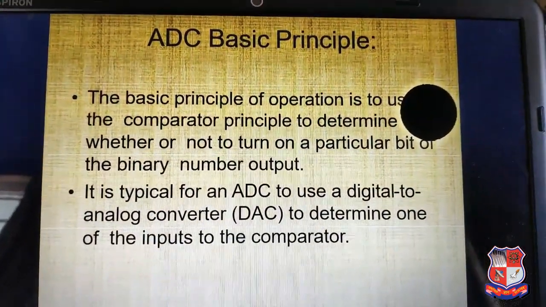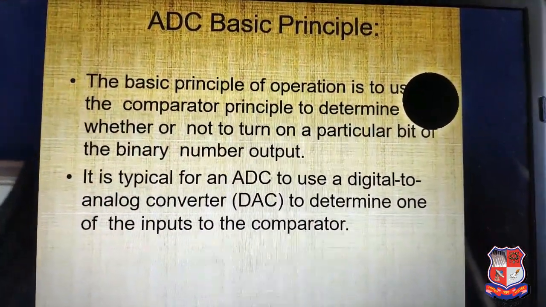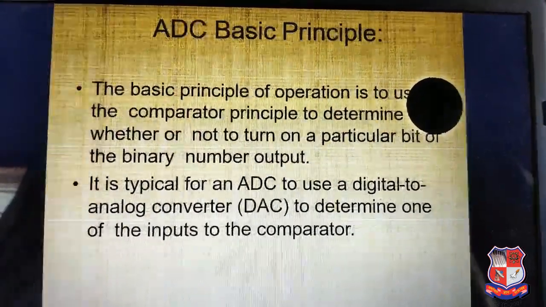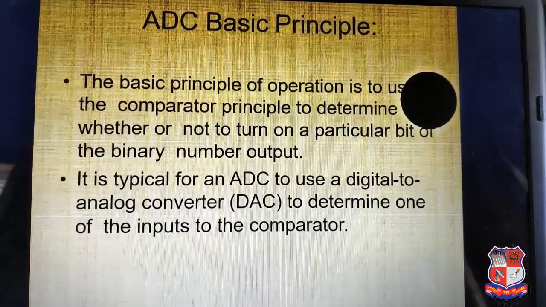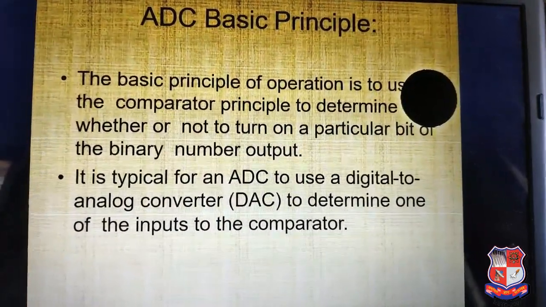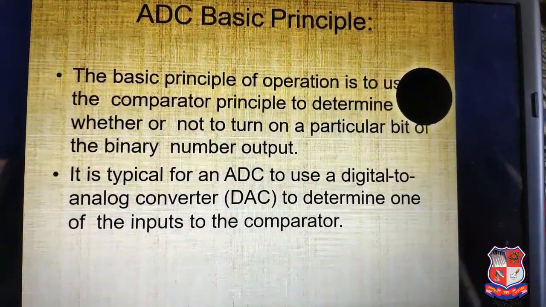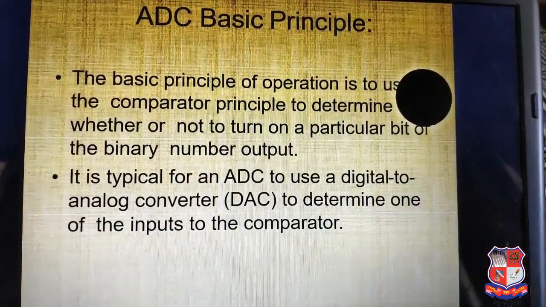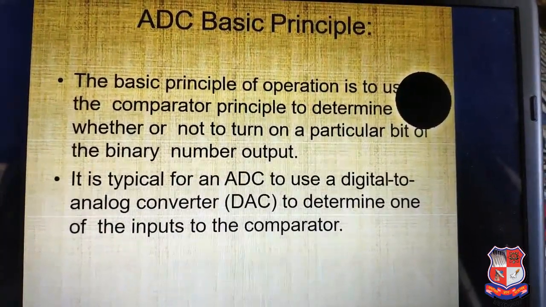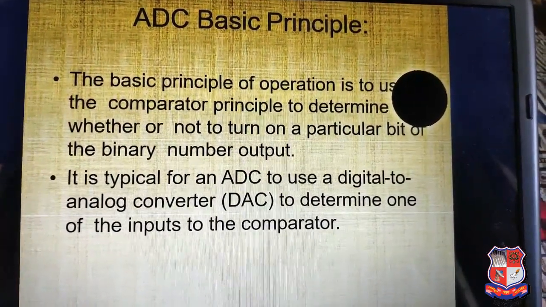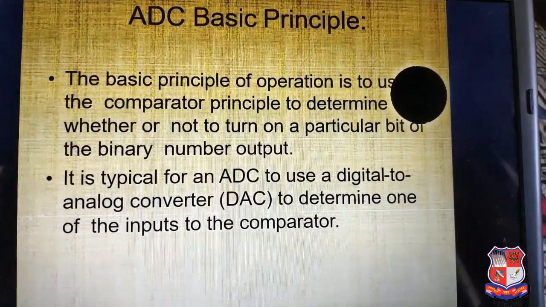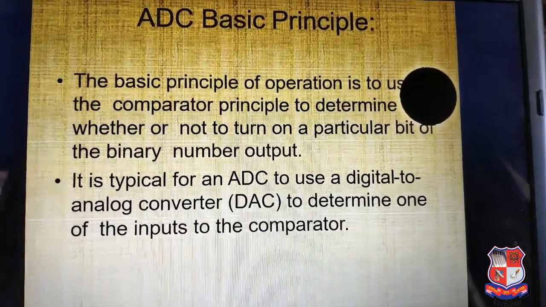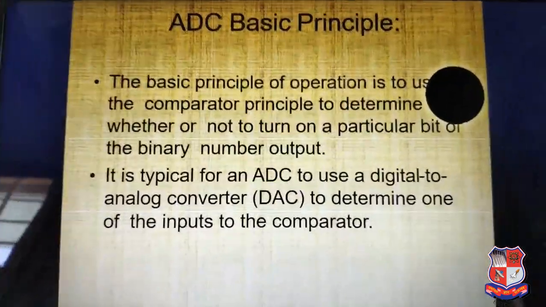Analog to digital converter, its basic principle. The basic principle for the operation of the analog to digital converter is the use of the comparator principle to determine whether to turn on or off a particular bit of the binary number output. It is typical for the analog to digital converter to use a digital to analog converter, ADC to DAC, to determine one of the inputs to the comparators.